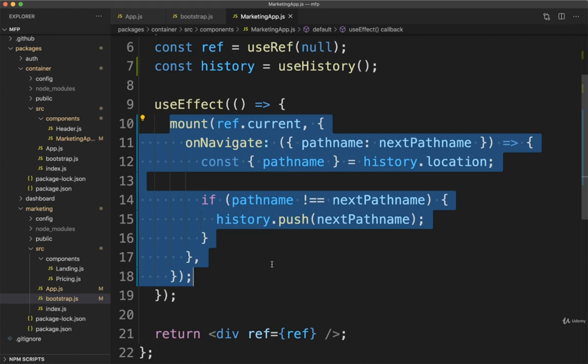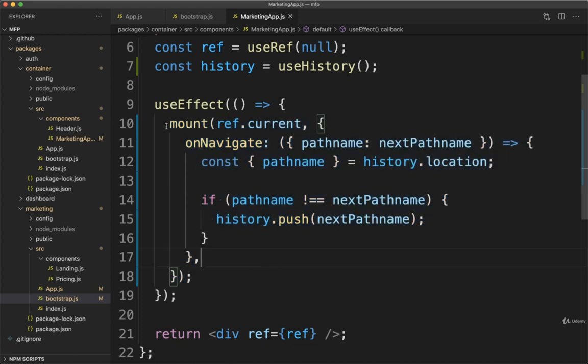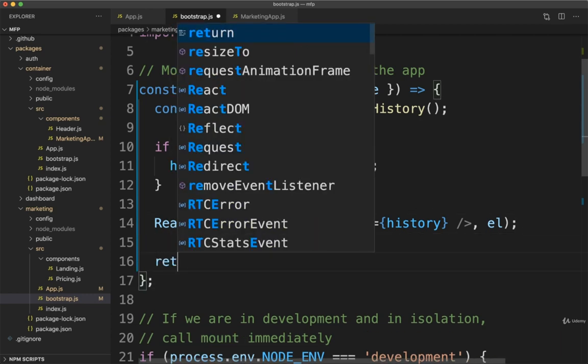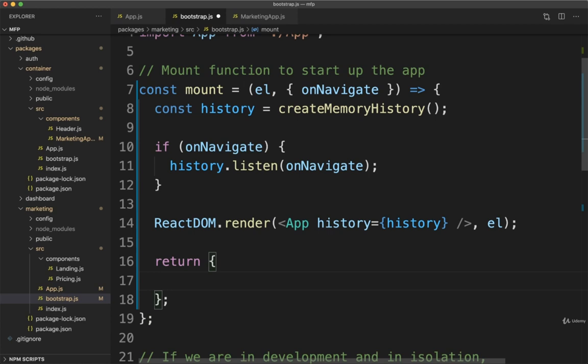The first thing we really have to do here is figure out some way to communicate information down to our marketing application, the one that is created whenever we call mount. To do so, I'm going to go back over to my bootstrap.js file. So this is the one inside of our marketing project. And to have some line of communication from the container down to our marketing app, I'm going to have this mount function return an object. So inside of here, we're going to place some number of functions that our container project can call to somehow update or change our marketing app.